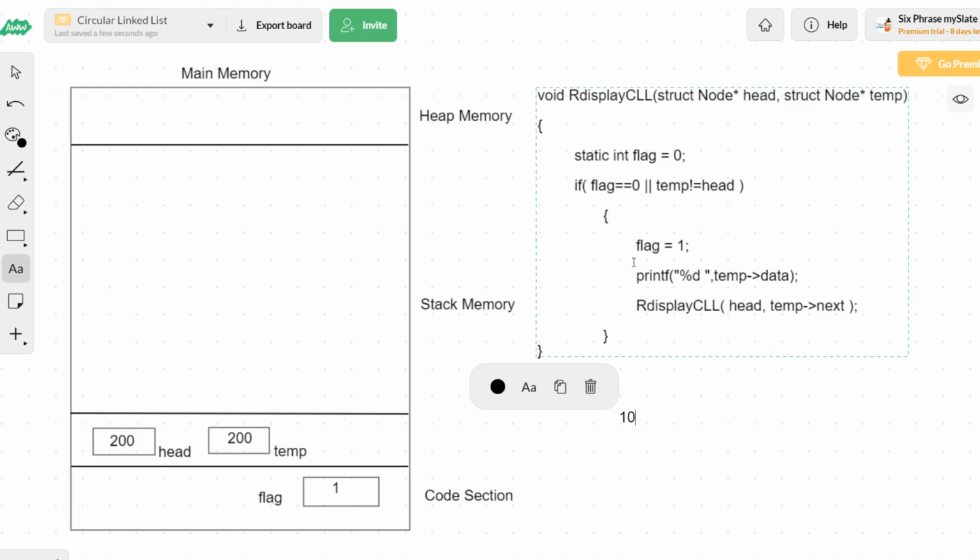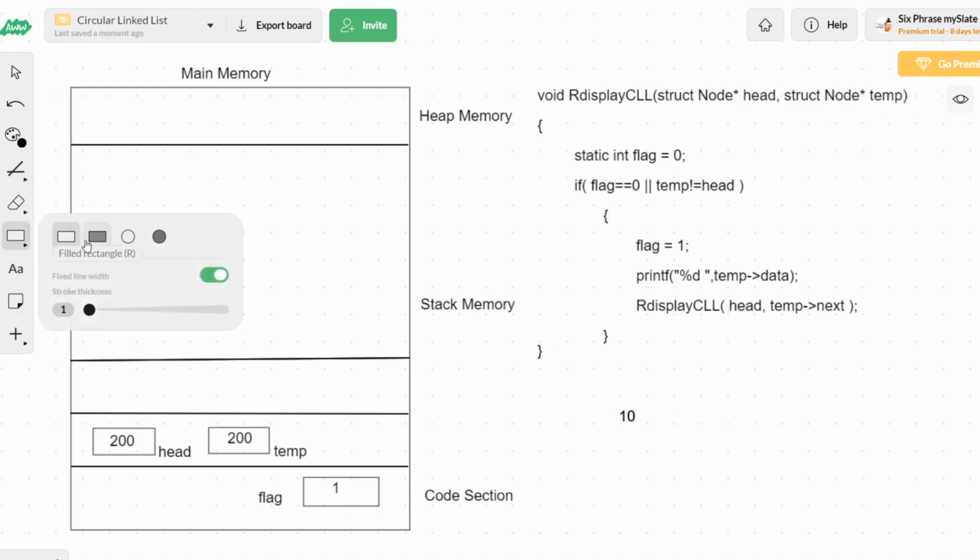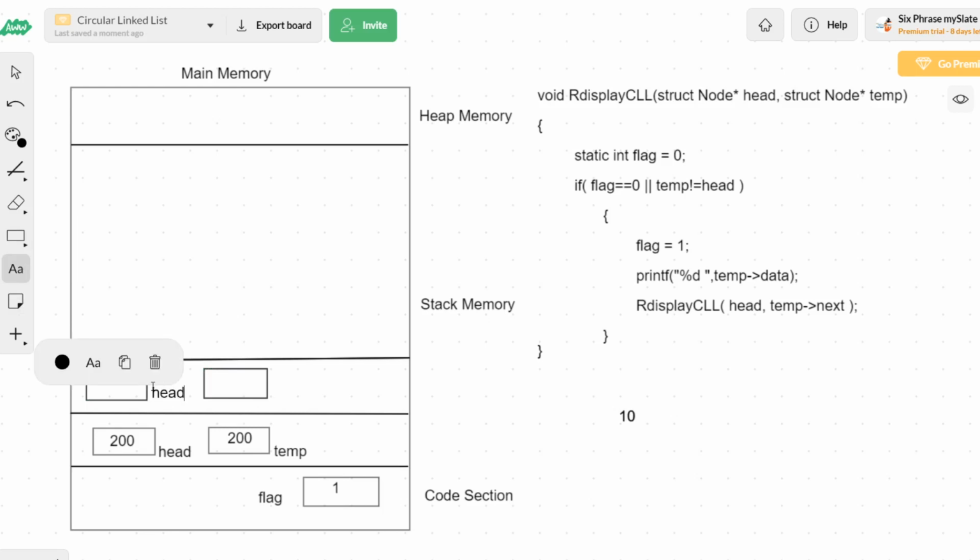After printing 10, there is a recursive call for which a separate activation record will be created on top of the existing activation record, inside which again we will require two different blocks for head and temp. So let me create two blocks. One block name is going to be head, and the next block is going to have the name temp.